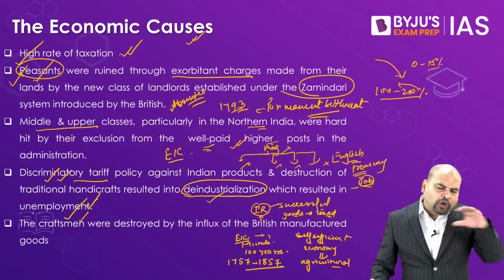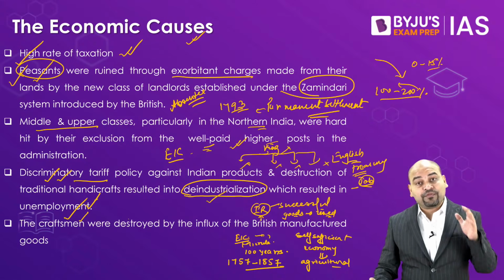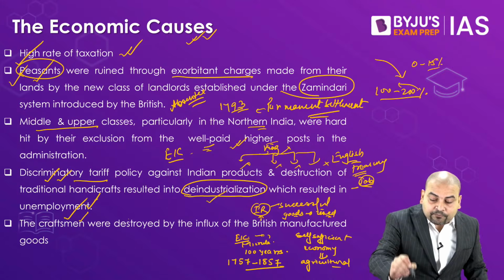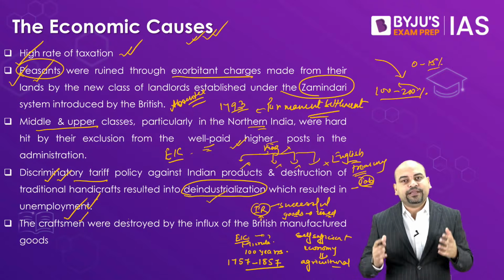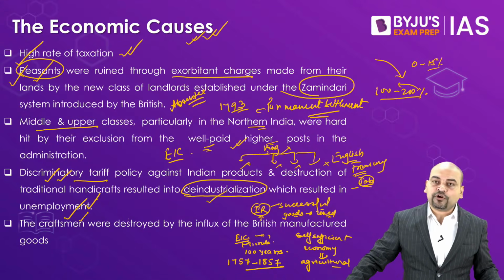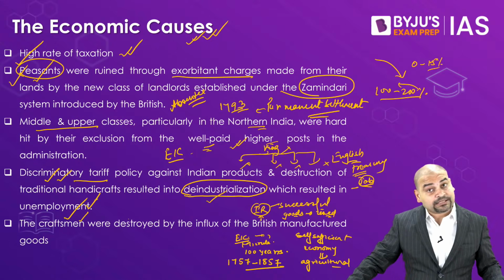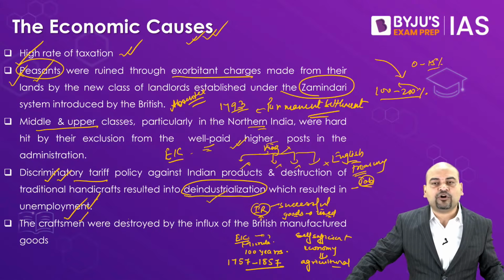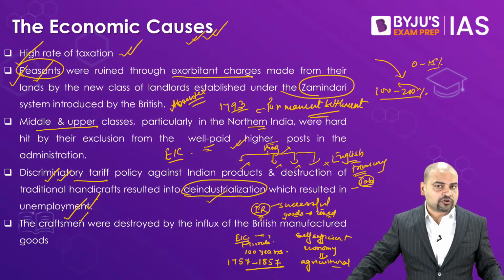And all this resulted in people being compelled to get involved in the 1857 revolt. Remember, most Indian historians say that this was the most important reason that led to the 1857 revolt. But beyond these economic causes, there are certain other causes.